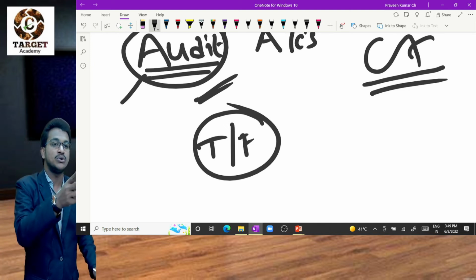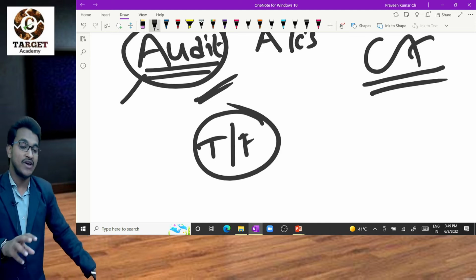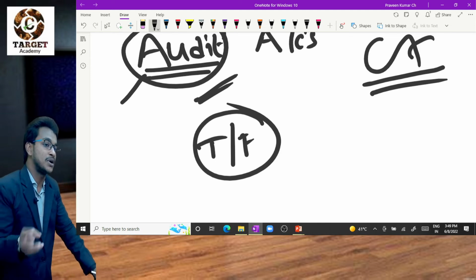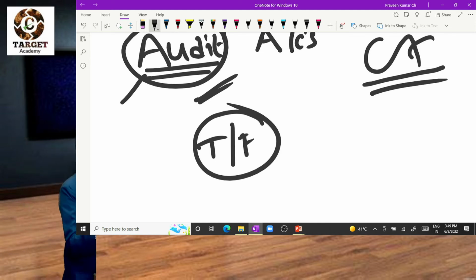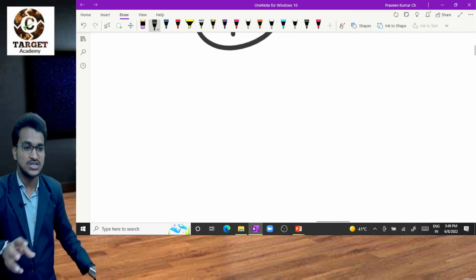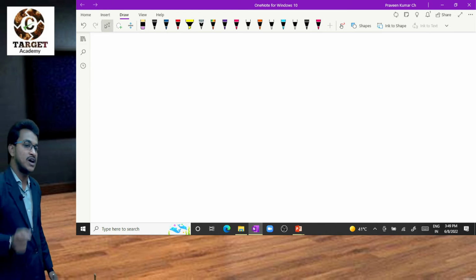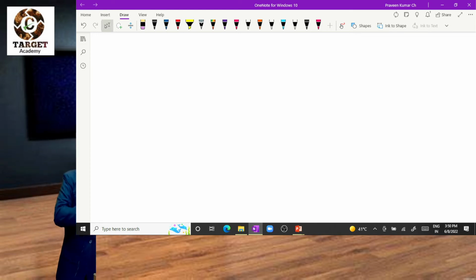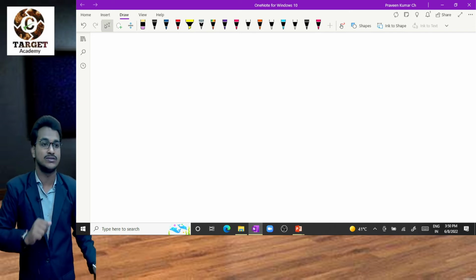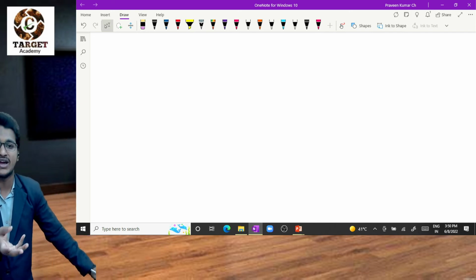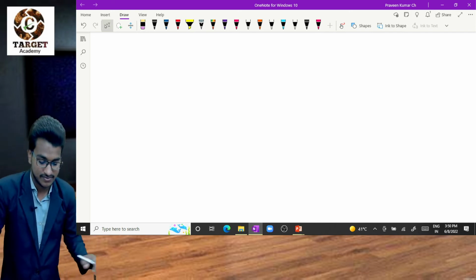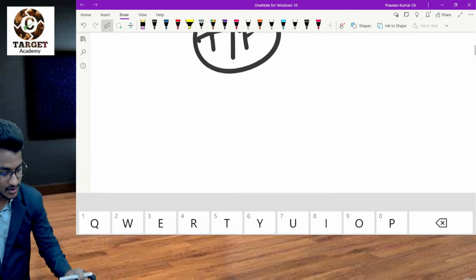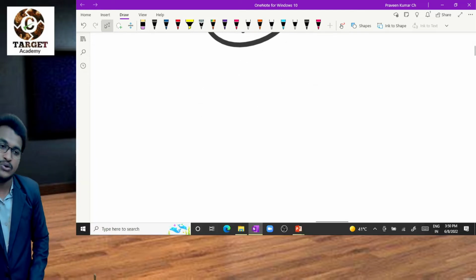That means you have to know what accounts are. In fact you need expert knowledge, because then only you will verify, otherwise you can't, right? You should be in a position to verify all the books of accounts of the company. That means you are an expert in accounts. Then only you can verify, otherwise you can't. So that is the reason you have to study accounts.